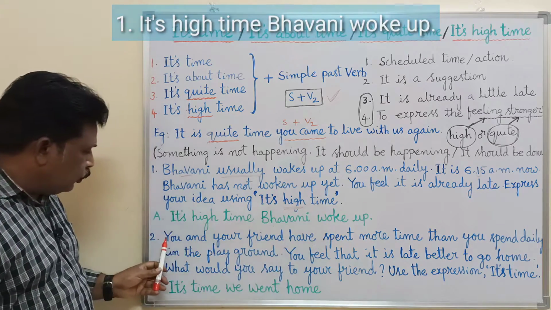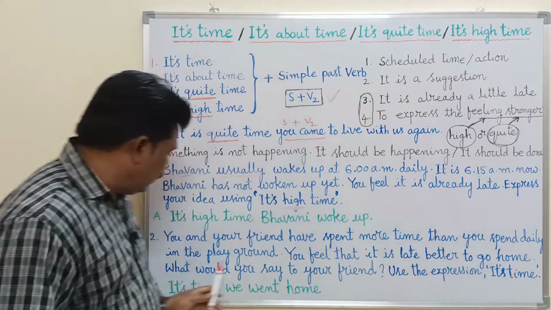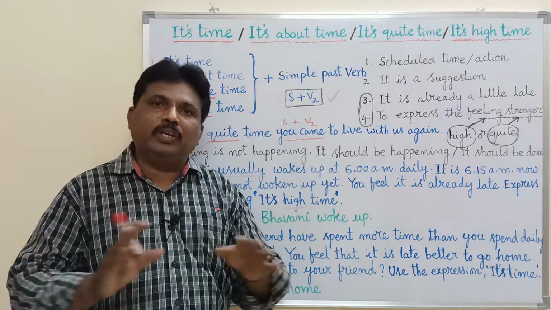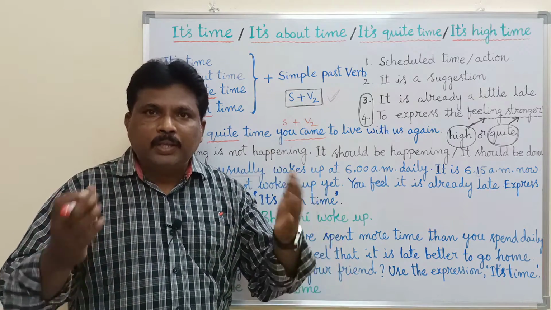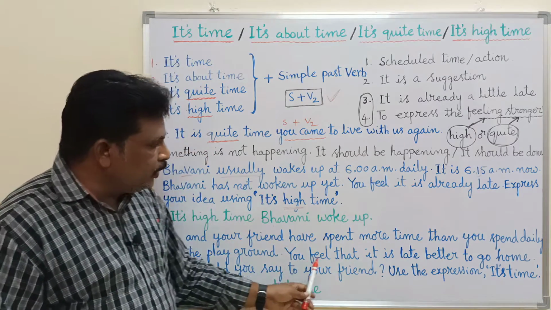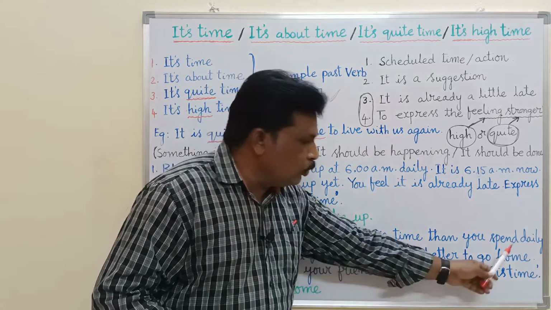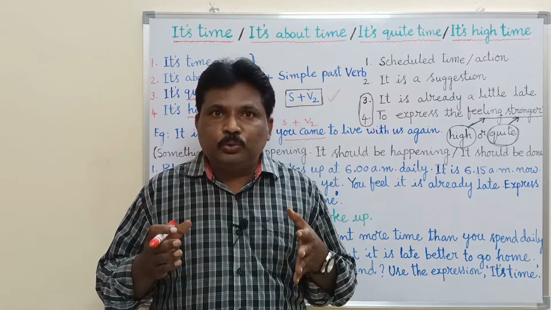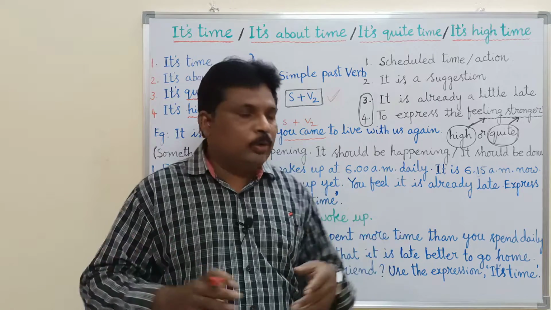Okay, second one. You and your friend have spent more time than you spend daily in the playground. For example, you and your friend go to the playground every day, but today you spend more time in the playground than the time you spend daily. So you feel that it is late, better to go home. You have realized that today it is already late, and you advise your friend, it would be better for us to go home.